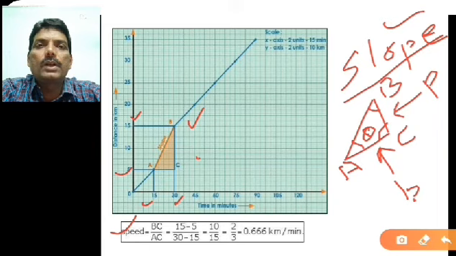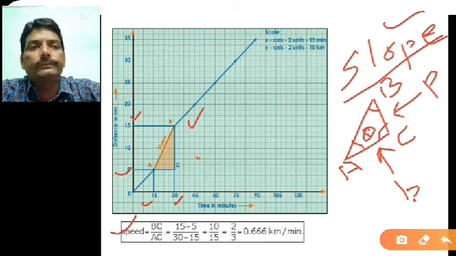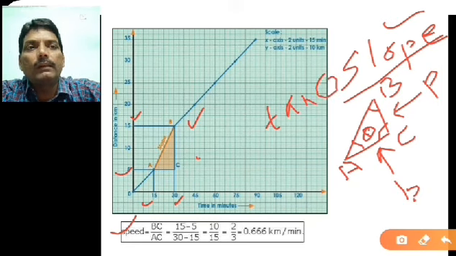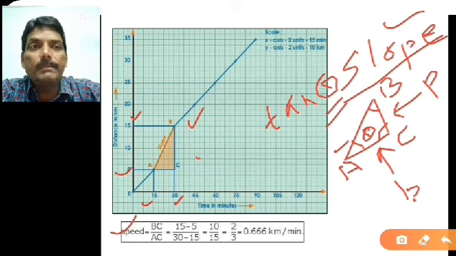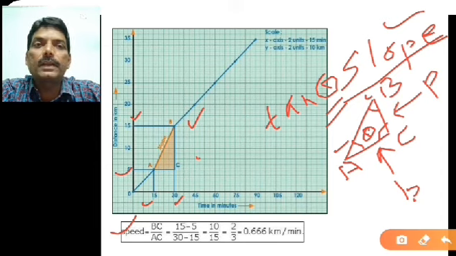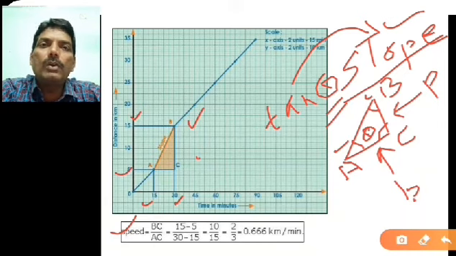Now again you will get confused, what is this tan theta? I know that you have not studied the trigonometry chapter. When you learn the trigonometry chapter, at that time you will come across six trigonometric ratios: sine, cos, tan, sec, cosec and cot. Out of these I am taking tan here, tan theta. This theta means whatever angle you are choosing. Suppose I am choosing angle A, then I will apply tan theta for this particular angle. If you take angle B, then you apply tan theta for that one, and this tan theta is nothing but the slope.